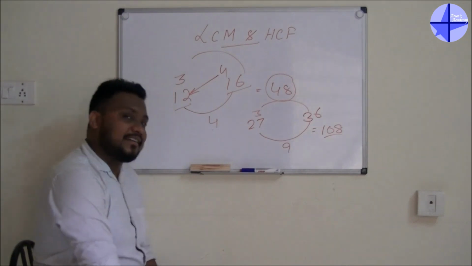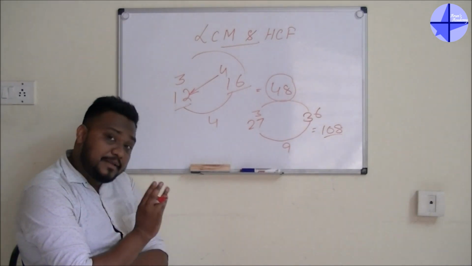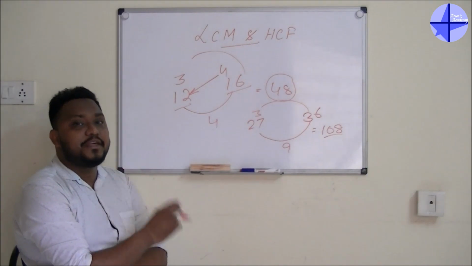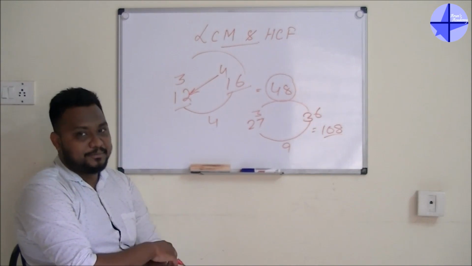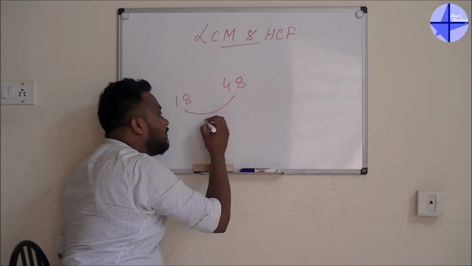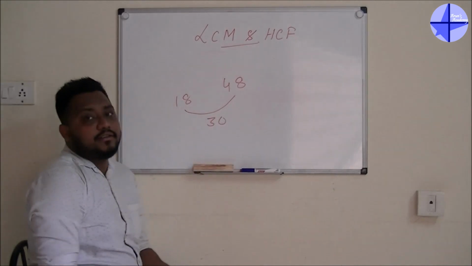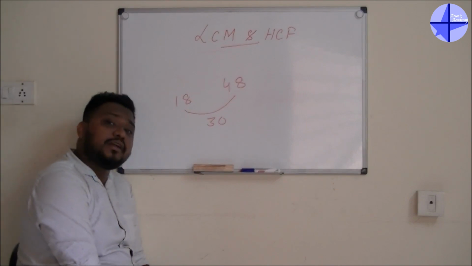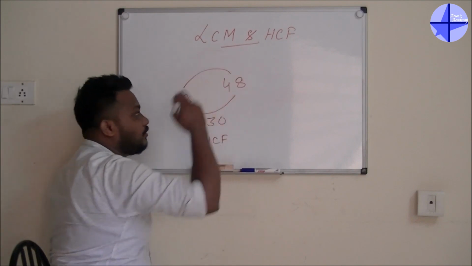But guys, another thing. Check the numbers again. Whatever difference you get, that difference should be divisible by either of the numbers. My question is, if it is not divisible, what will you do? Let's say we take 18 and 48. The difference is 30. 18 divided by 30 is not possible. 48 divided by 30 is also not possible. So when the difference between the two numbers is not divisible by either number, go for the highest common factor of those two numbers.